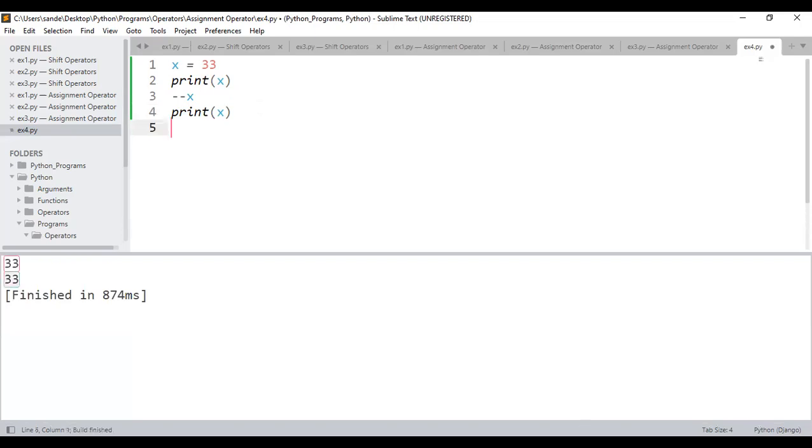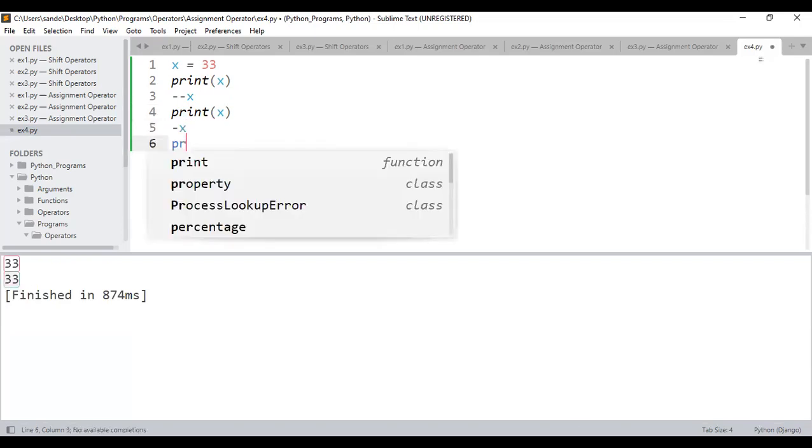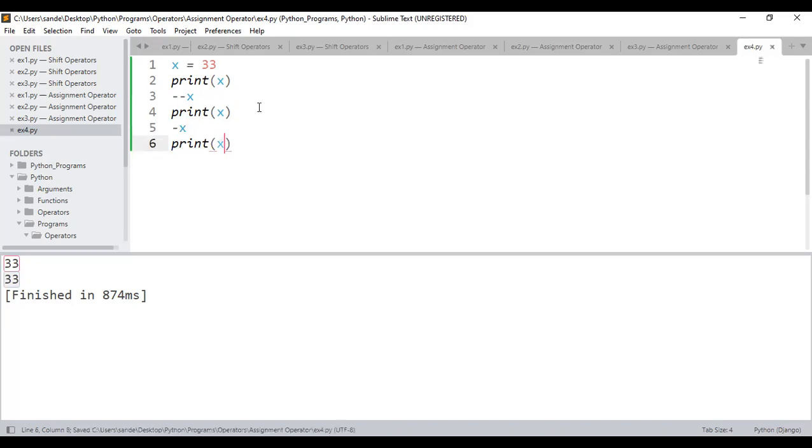Sir, if I do it like this, minus x, and if I print x, what is the output? You only observe, 33. Do you think this minus will be considered? Yes or no? No. That means there is no value for this particular minus x. That means here I'm not doing anything. So directly just print it. I'll cut it and paste it here itself, so that within the print function it has the value.